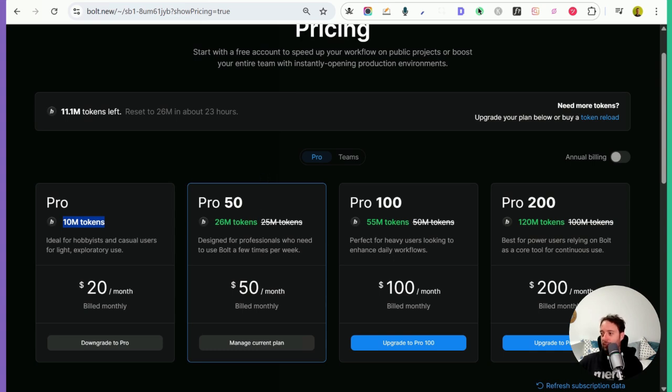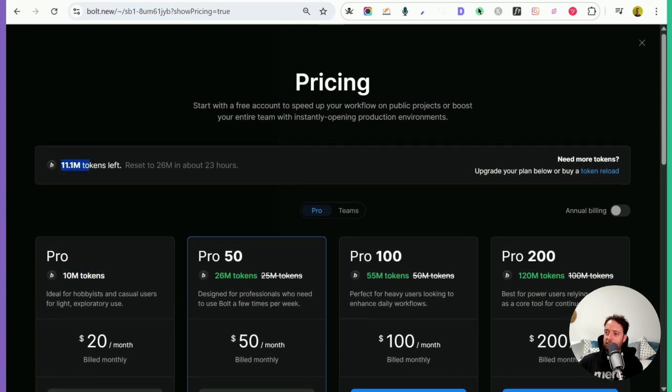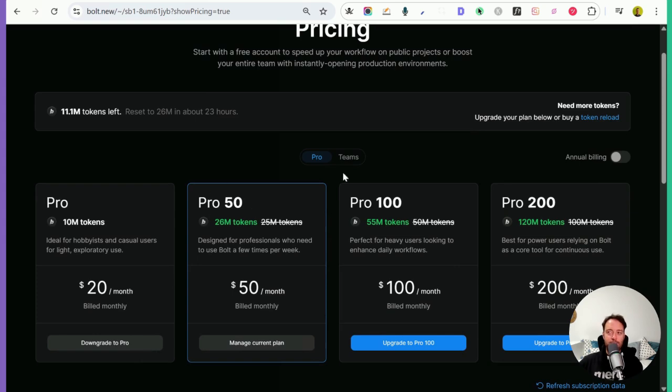So yeah, it obviously is getting expensive, but I've still got 11 million tokens that I have to use in the next 23 hours. So yeah, it probably was because I was building out the course a lot and other things as well.